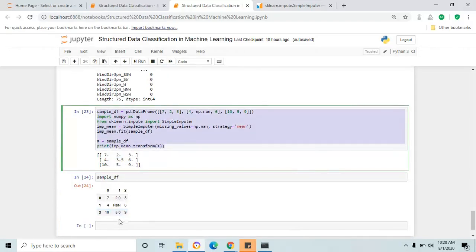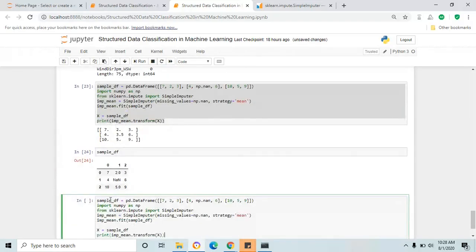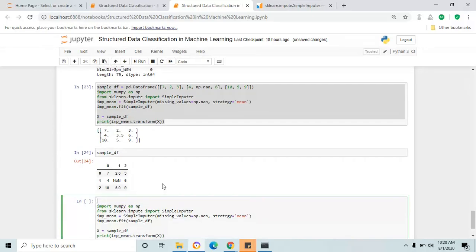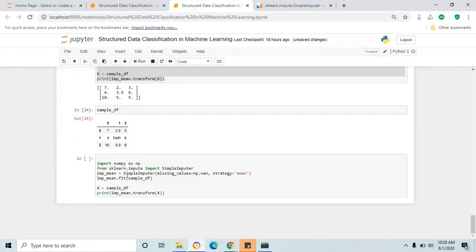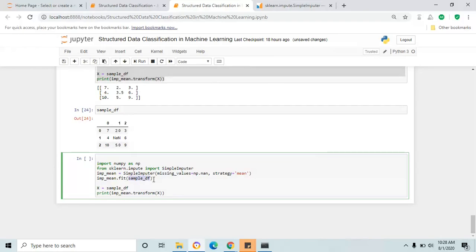Copy this, and I'm just going to cut this first line, because our variable is df_dummy. Then replace the variable sample_df with our data frame variable df_dummy, and one more place, and assign this to x_matrix.